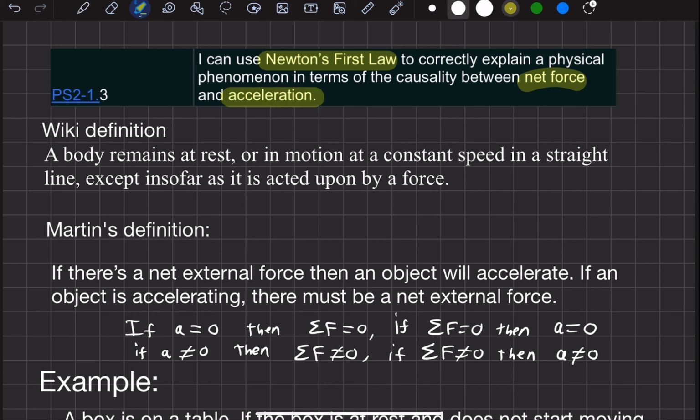It's not just correlation, actually, it's causality. Net force causes acceleration, and it's not the other way around. Acceleration doesn't cause net force. Let's define what Newton's first law is. First off, there are three Newton's laws of motion: first law, second law, and third law.